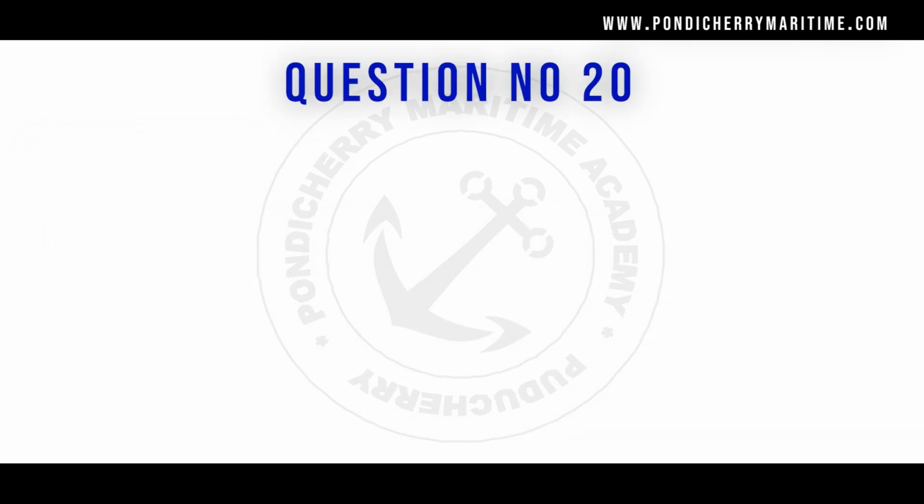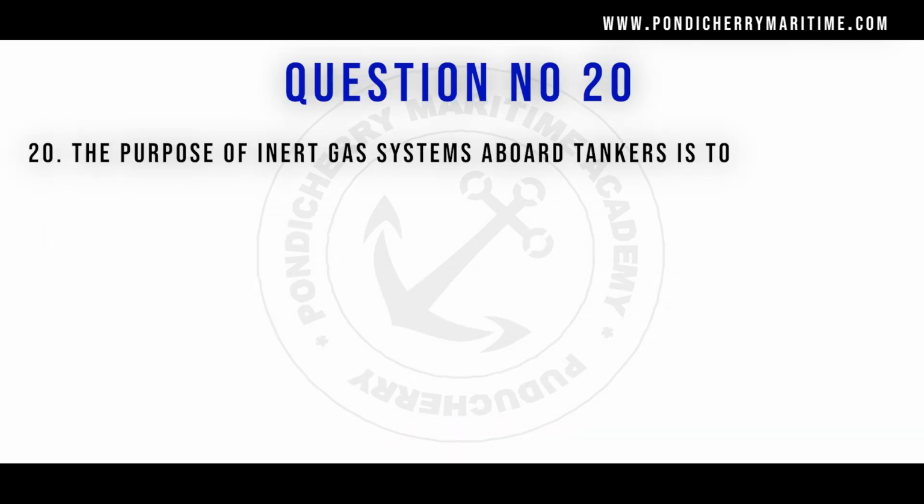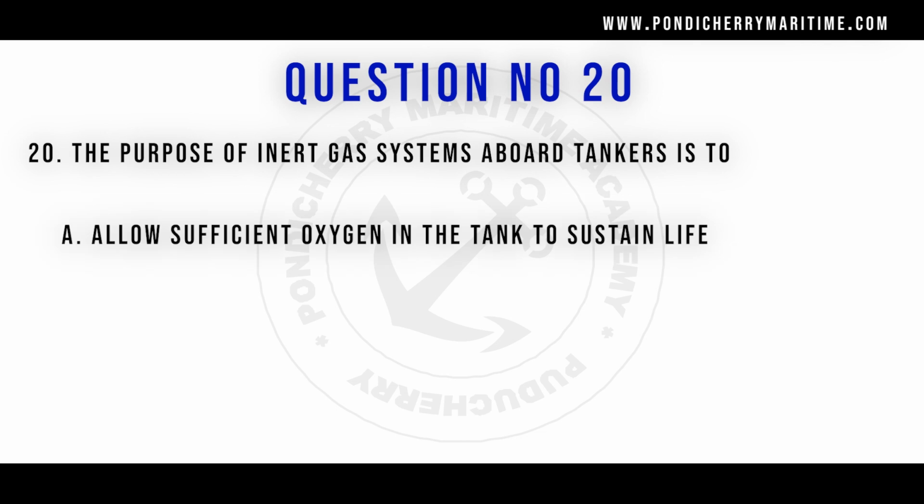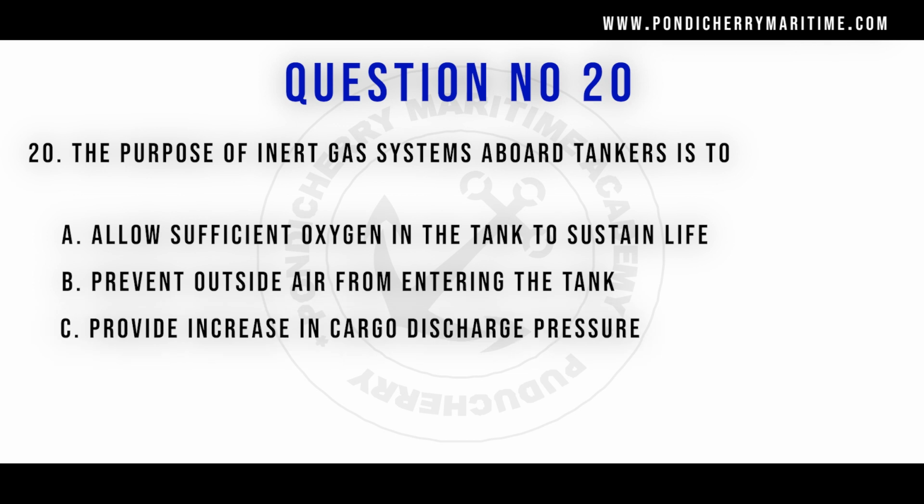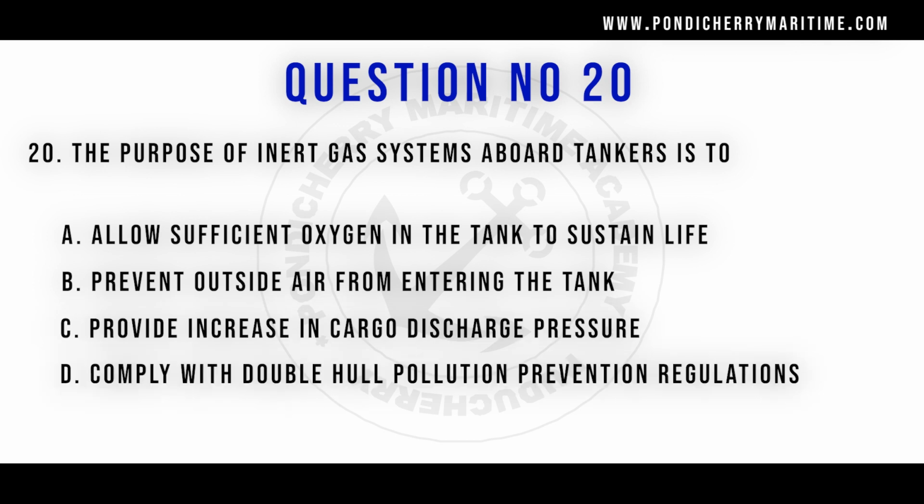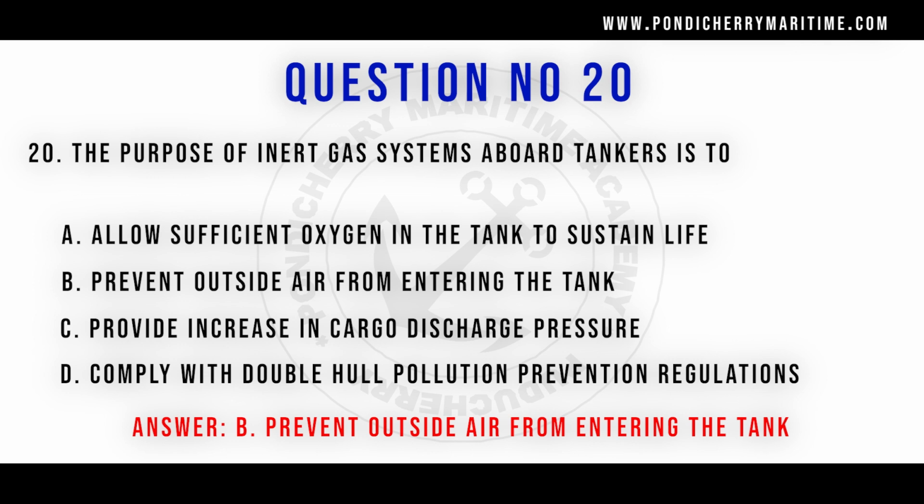Question number 20. The purpose of inert gas system aboard tankers is to, option A, allow sufficient oxygen in the tank to sustain life. Option B, prevent outside air from entering the tank. Option C, provide increase in cargo discharge pressure. Option D, comply with the double hull pollution prevention regulation. The right answer is option B, prevent outside air from entering the tank.